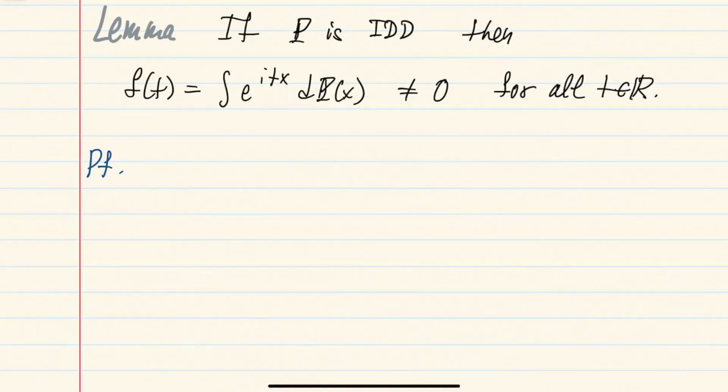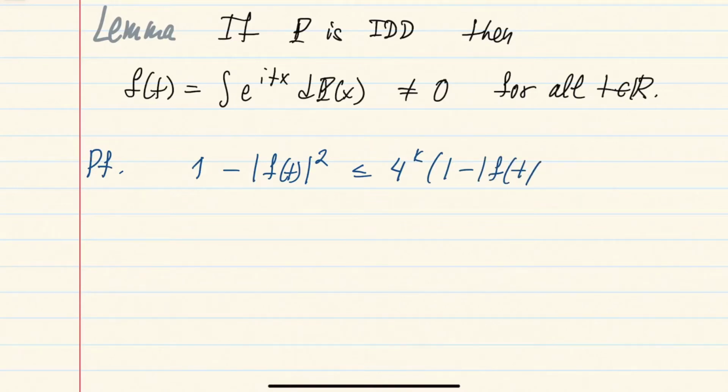And so I want to apply the above observation in the second form. So 1 minus absolute value of the characteristic function squared. And then we said that if you halve the parameter, so replace t by t over 2, you have to put a factor 4 in front. But then I'm just going to repeat this operation k times, and so 4 will come out k times, and then the parameter t will be halved k times, so it will be divided by 2 to the k.